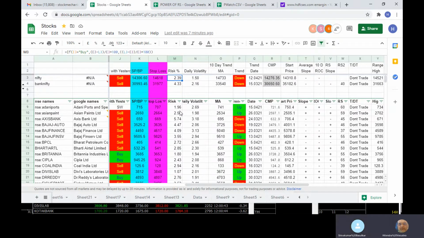If somebody sells, then he is at a risk of 2.39. On a lakh he is showing about 2,300 rupees. That means potentially on a sell he is looking at almost a 25,000 risk on a 10 lakh contract size. That helps you understand whether you are willing to take that much risk or not. If not, then don't trade.